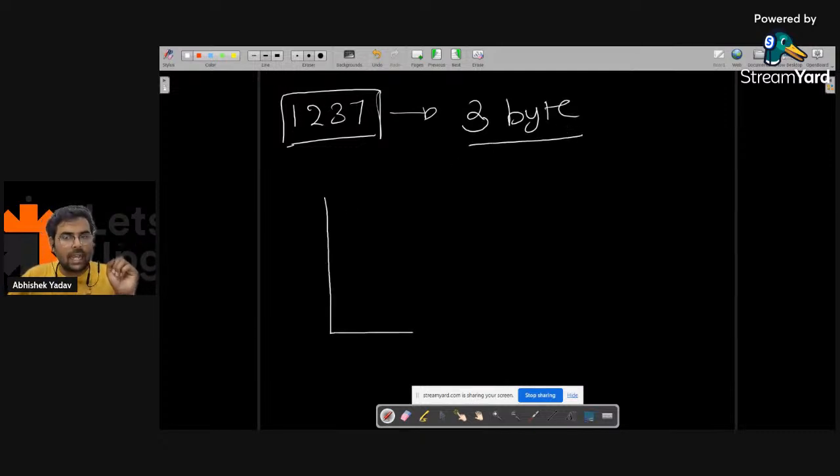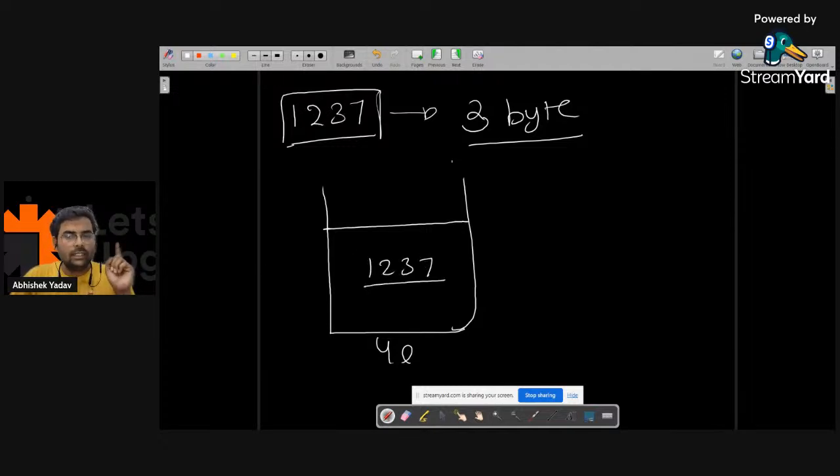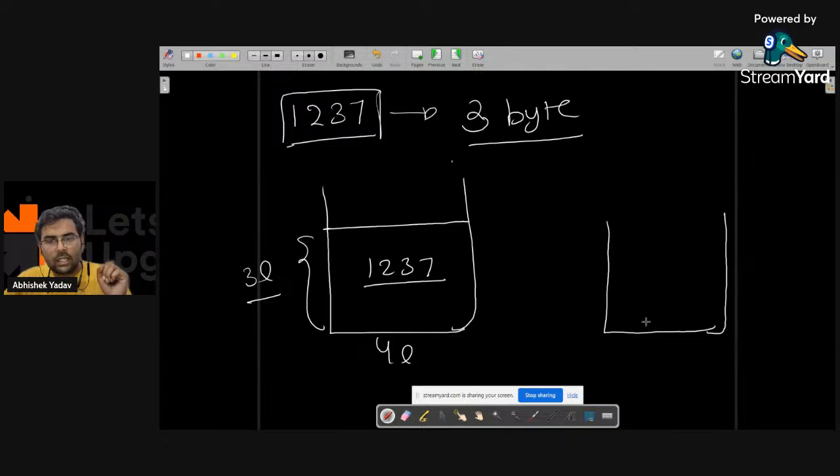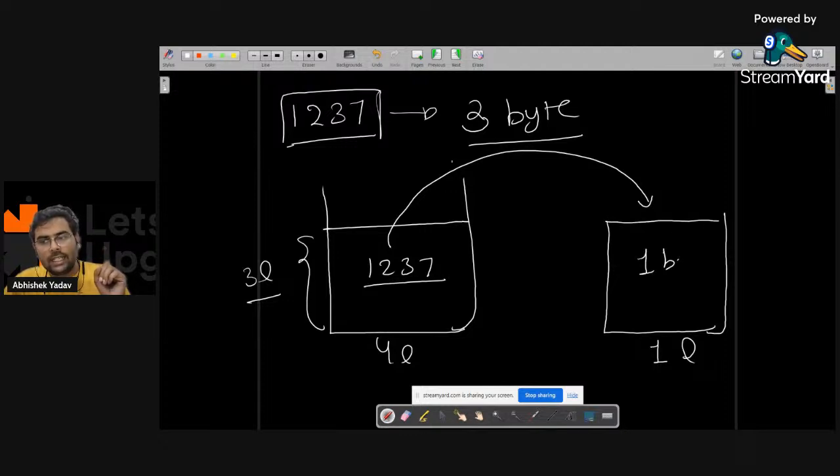So what is happening? I have a container. In this container, that is my 4 liter container, 1 2 3 7 information is stored. Okay, after that, what you are doing, you are transferring the data of this 4 liter container into a 1 liter container. The moment you will try to transfer, my 1 liter container will say, hey, I will just take 1 byte, and the remaining byte will get overflowed.